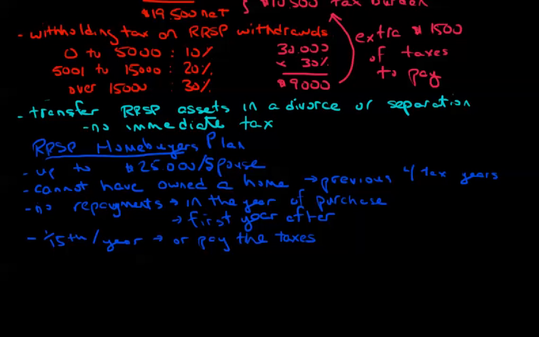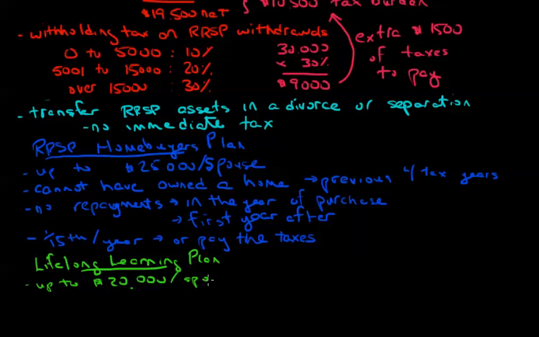Now, a closely related concept here is the Lifelong Learning Plan. The Lifelong Learning Plan is very similar to the Homebuyers Plan. Under the Lifelong Learning Plan, you can take up to $20,000 per spouse. This is to pay for yours or your spouse's education, not for the kids.